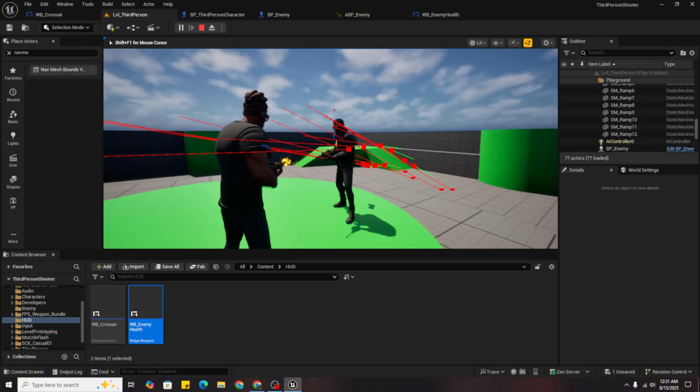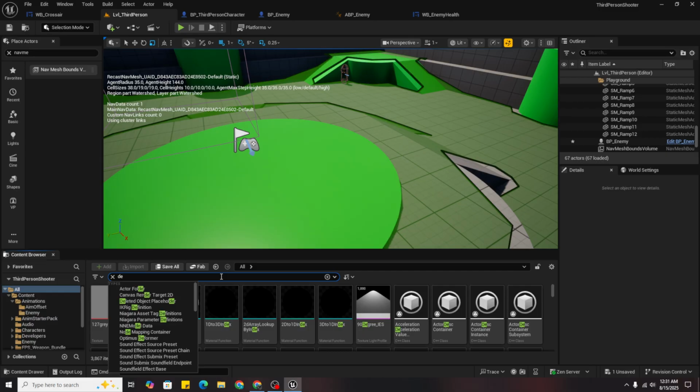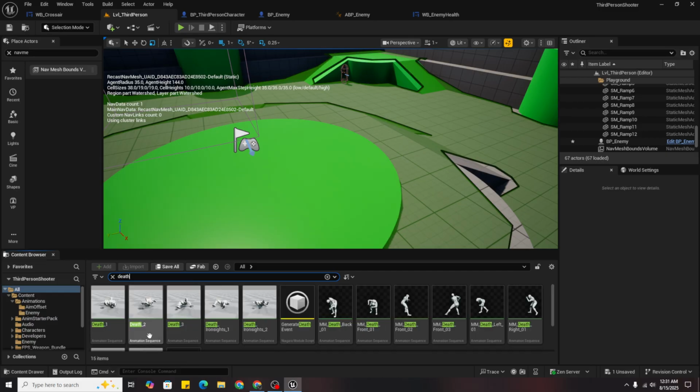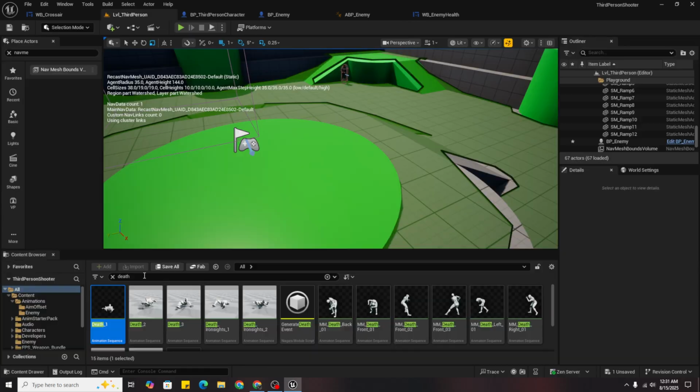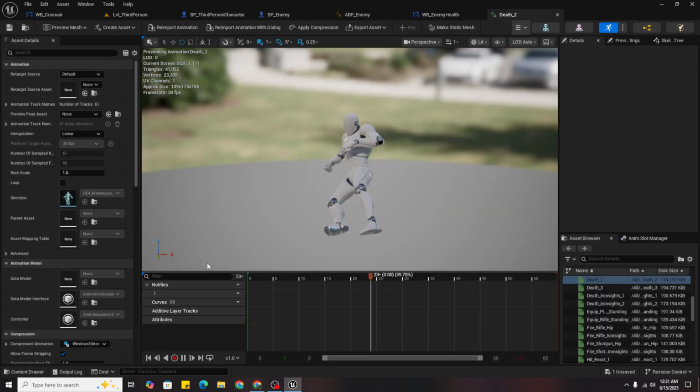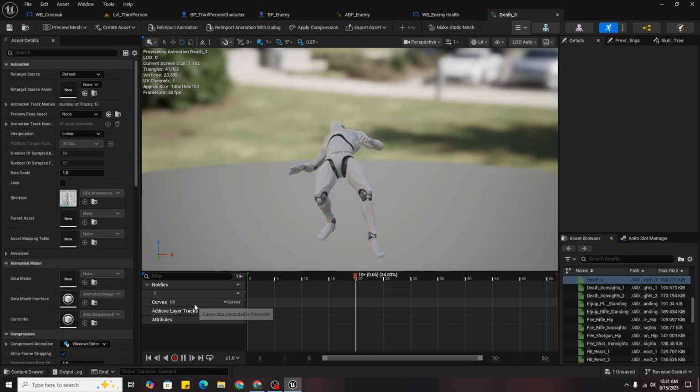Yes, it's working. Now we need the dying animation. So let's see which one is better. First, second, depth 3 is better.